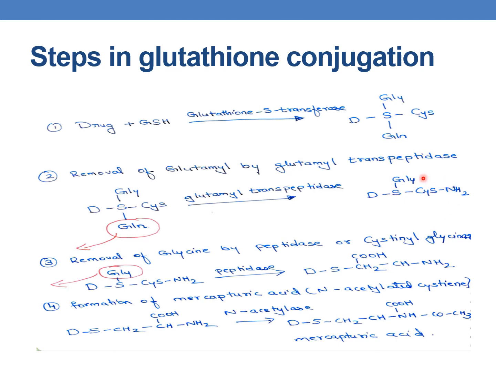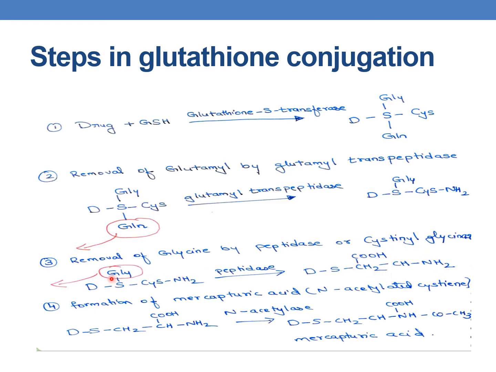And the next step is removal of glycine by the peptidase or cysteine glycinase enzyme from this molecule, resulting in the formation of this residue.